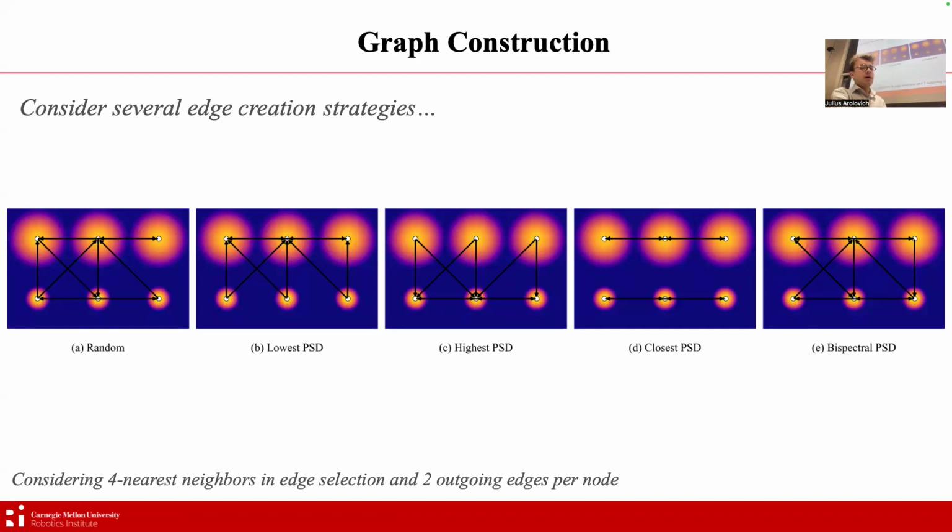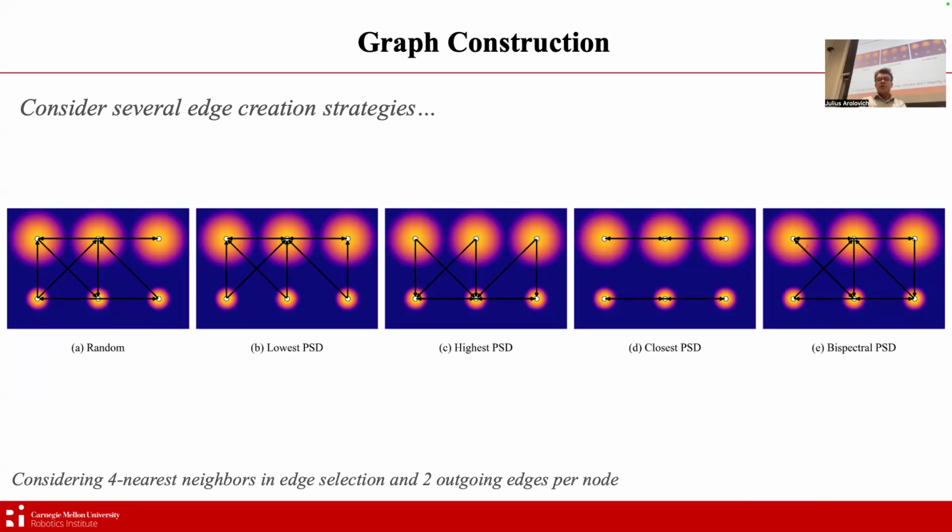So take an example, and we'll take a look at several edge creation strategies that we considered. We have just a sample map with 6 Gaussian densities normalized to one distribution. And we go ahead and call each of them a node, and then we draw edges between them. The one on the very left is just random edge creation. And again, we want to maximize the connectedness of the graph. We want agents to be able to get to every node or as many as possible through our graph.